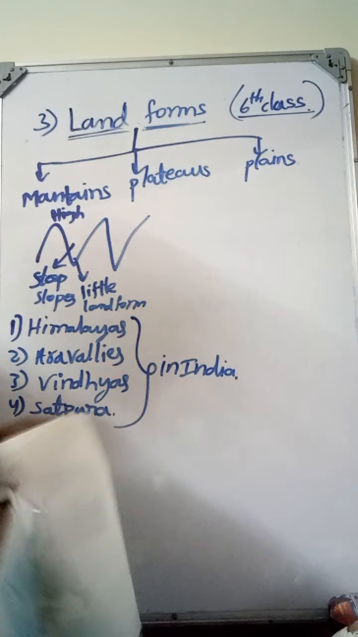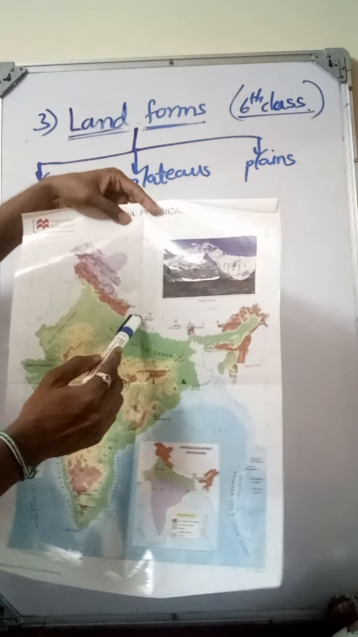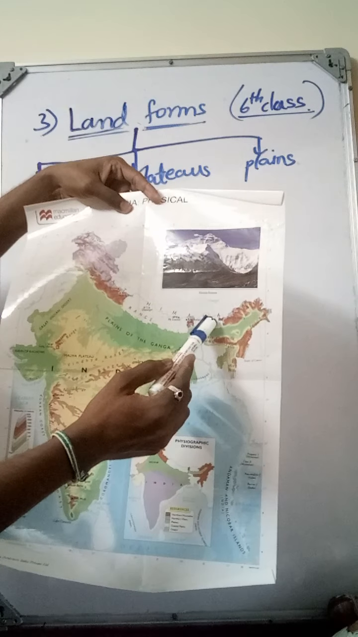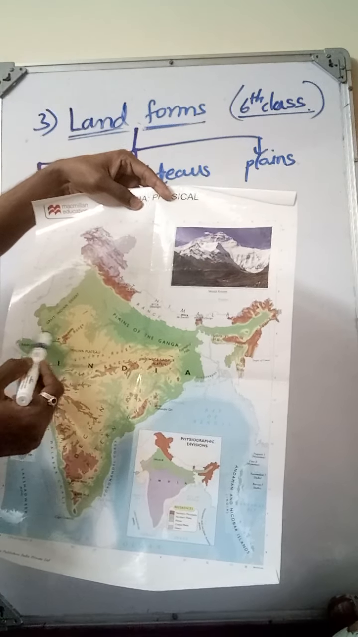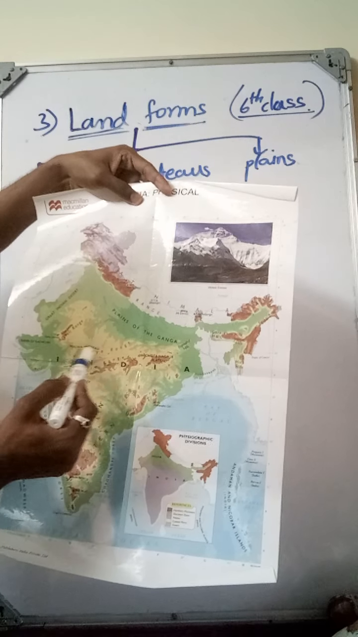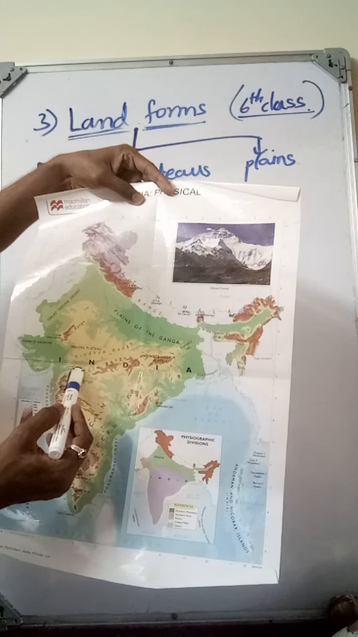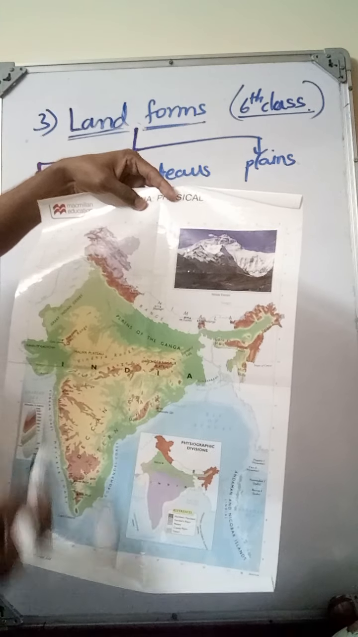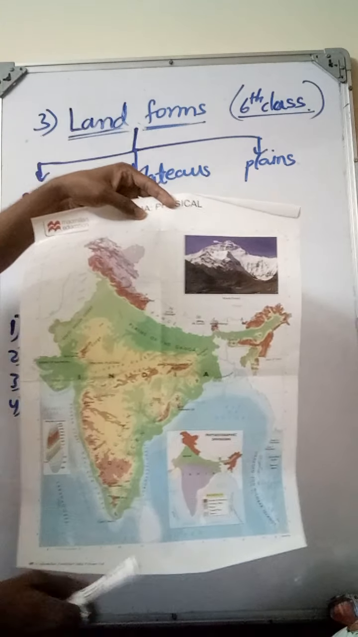On the map we will see where they are. See here, the Himalayas are on the north side and the Aravalis are on the northeast side of India, and the Vindhyas are in the middle, and down we can see the Satpura range or Satpura mountains. These four are the important mountain ranges in India.